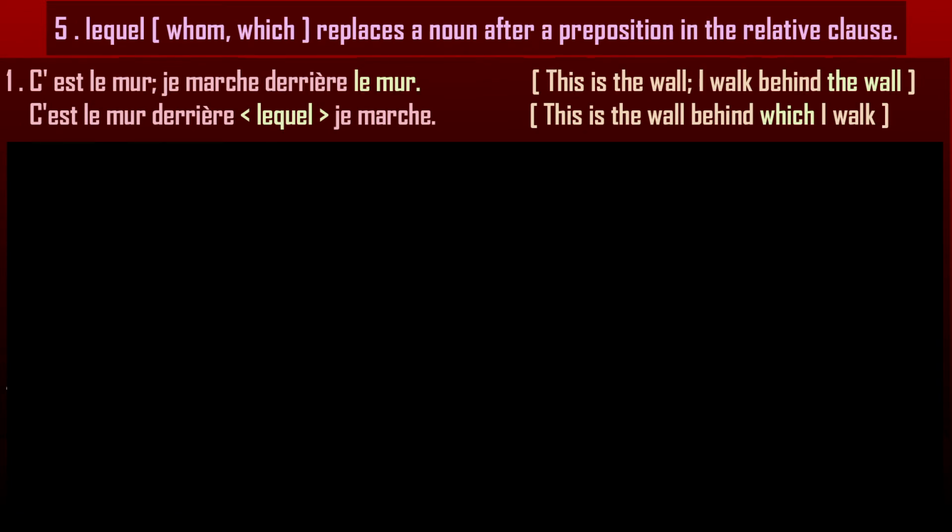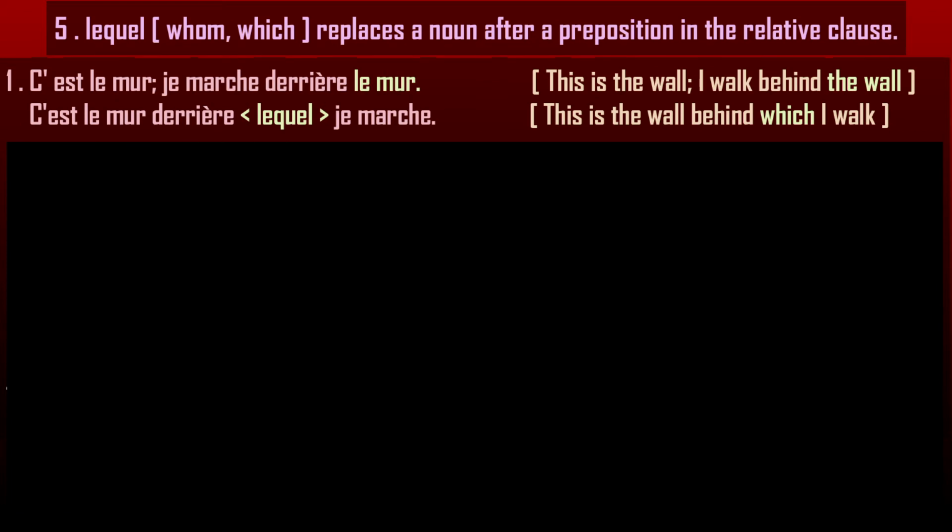Let's read the first one. C'est le mur, je marche derrière le mur. So we talk about le mur, the wall. This is the wall. I walk behind the wall. So the noun of the first sentence, le mur, is coming after a preposition in the second sentence, derrière.